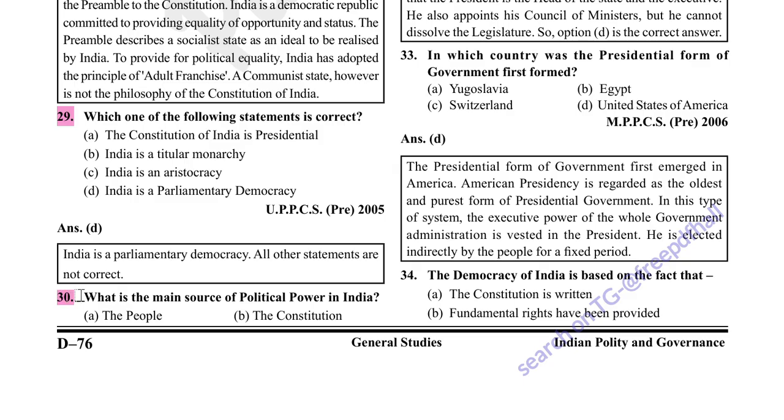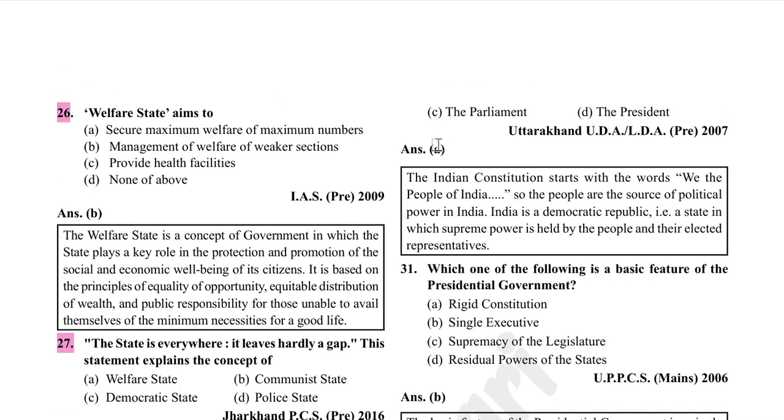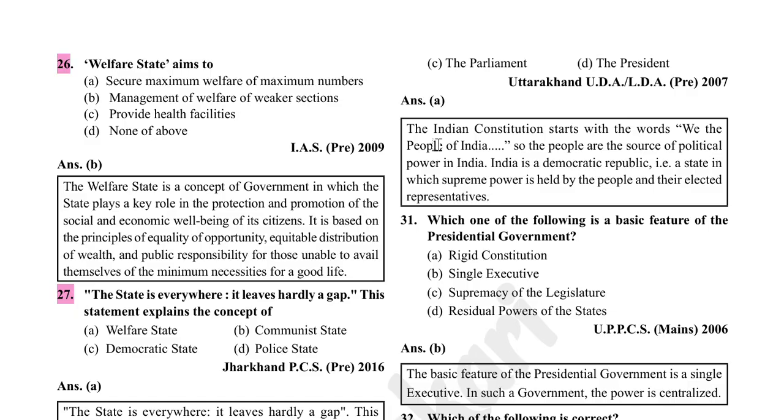What is the main source of political power in India? The Constitution. Option the people of India. Option A is correct. The Indian Constitution starts with the words "We the people of India." So, the people are the source of the political power in India. India is a democratic republic, that is, a state in which supreme power is held by the people and their